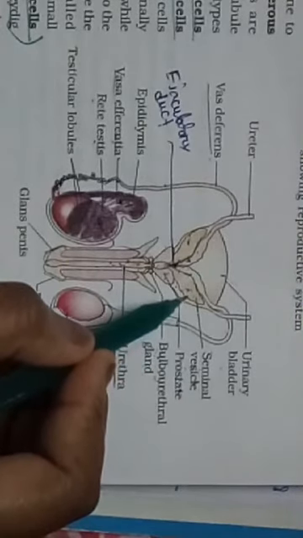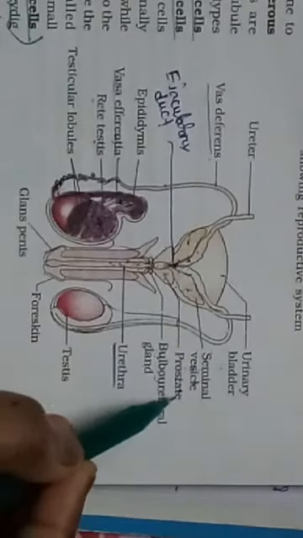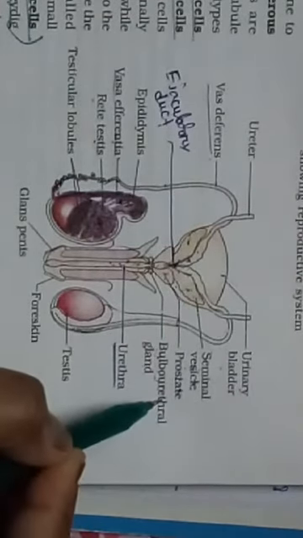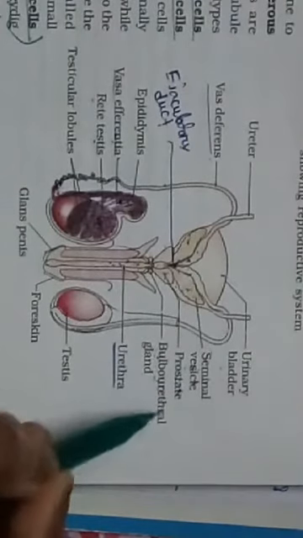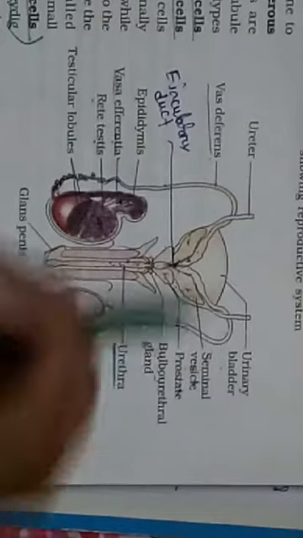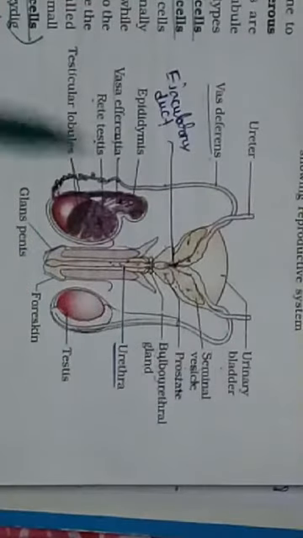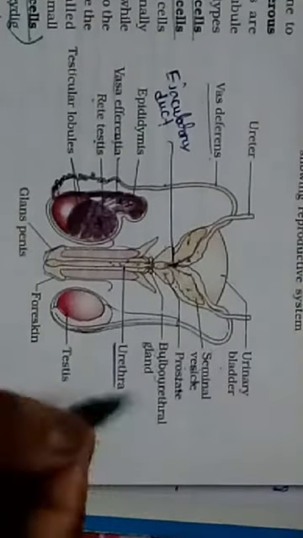First it will mix with the secretion from the seminal vesicle, then the prostatic fluid, and then the secretion from the bulbourethral gland. So sperm together with all these three kinds of secretion is termed semen.